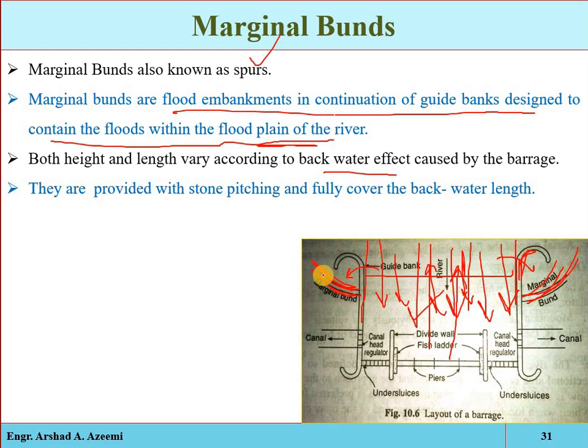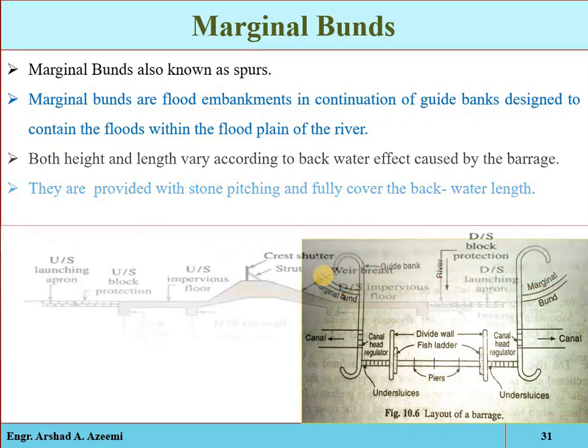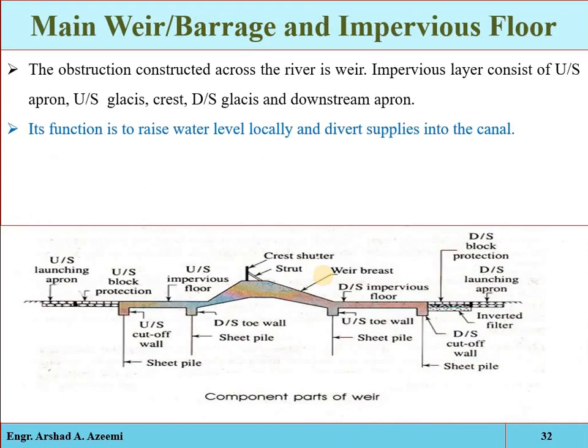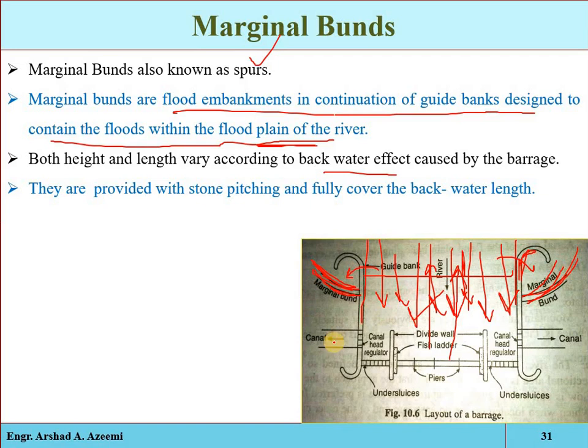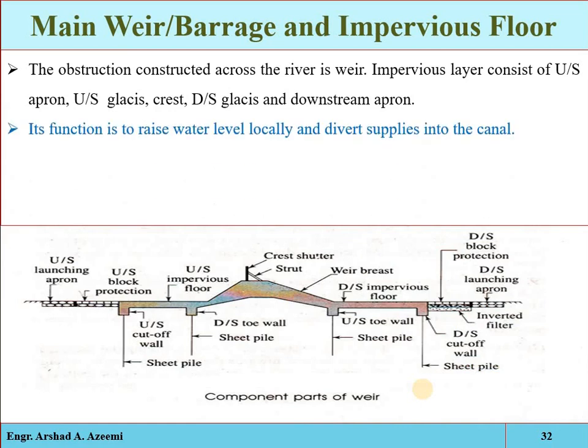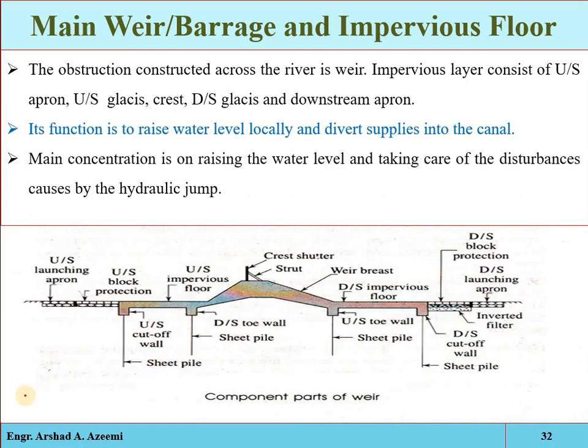Okay, and properly strengthened bonds are constructed. And this is the main barrage portion which we have discussed. Here you can see the guide banks, the marginal bunds, the canal regulator, under sluices, divide walls, the fish ladder, again fish ladder, divide wall, under sluices, canal regulator, and here we have the main barrier or the main barrage. We have discussed that in the main barrage we have these components. This is the side view.